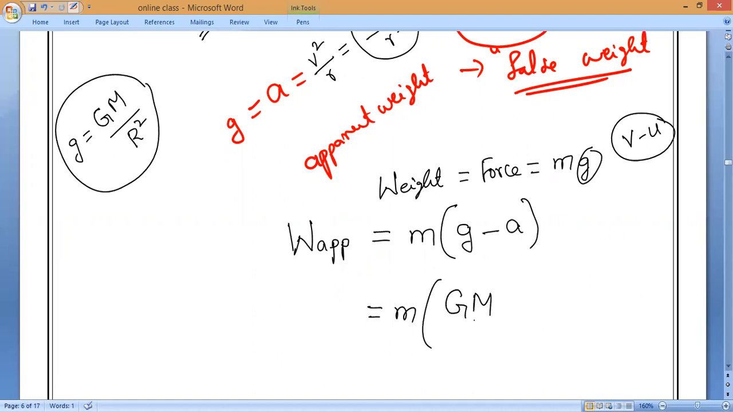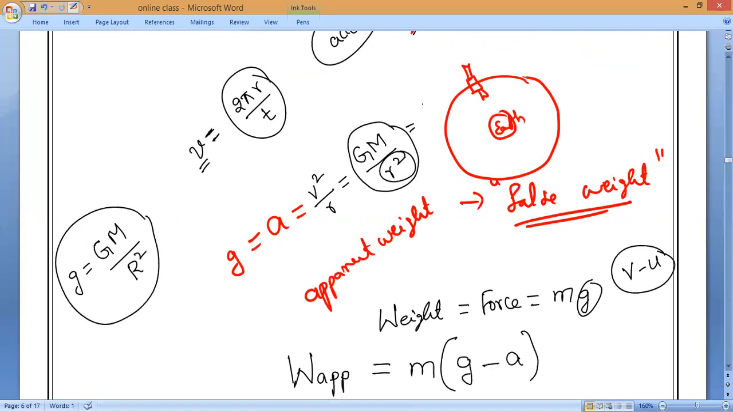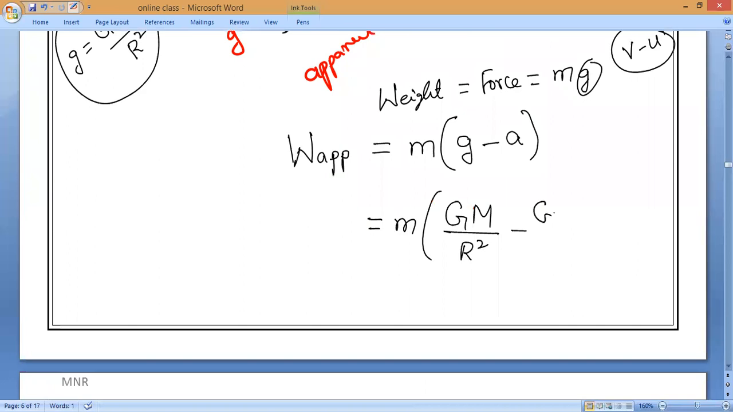GM by r square. M divided by r square minus, what is the acceleration here? Check it, everybody. GM divided by, here also r square only, not small r. You can take capital R or small r, your choice. So acceleration also GM by R square. So GM divided by r square. Can anybody tell me, GM divided by r square minus GM divided by r square? How much, Mitakshri? 0.